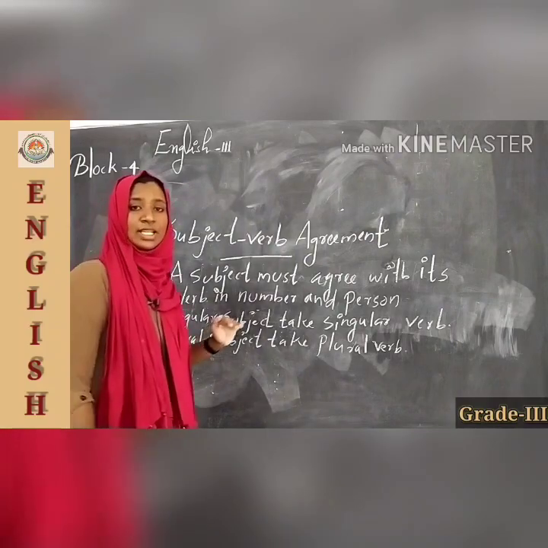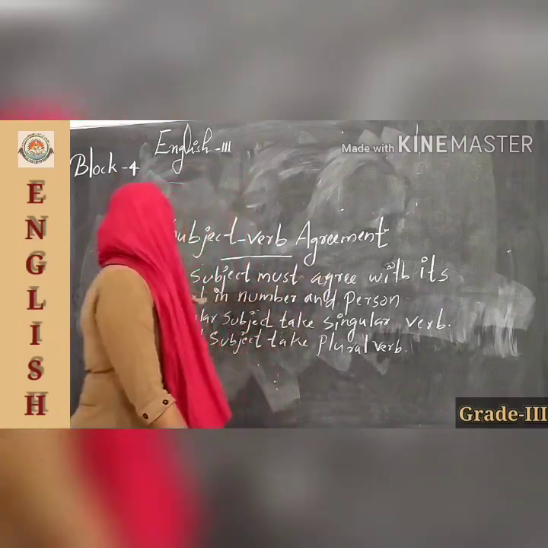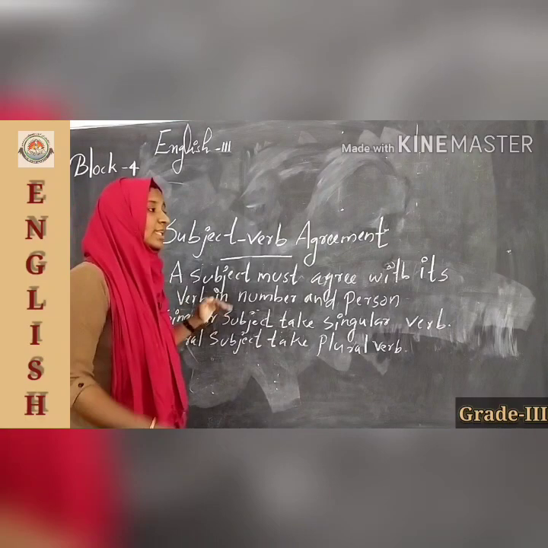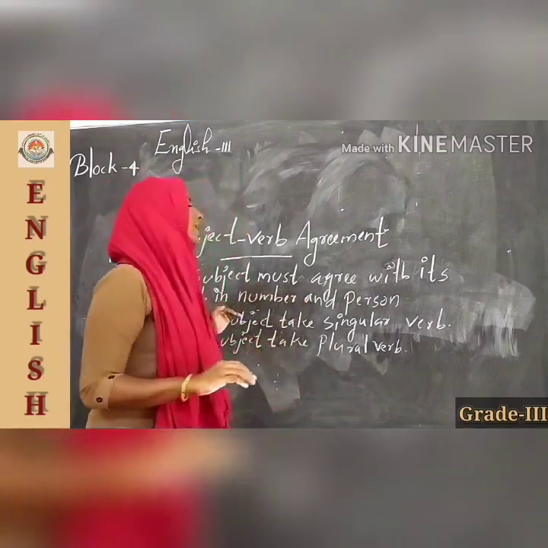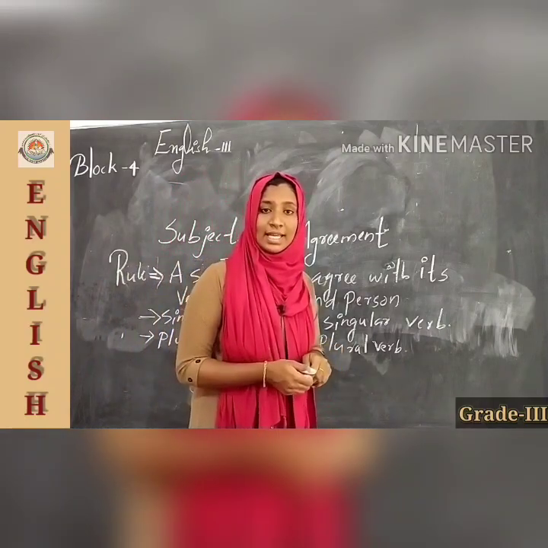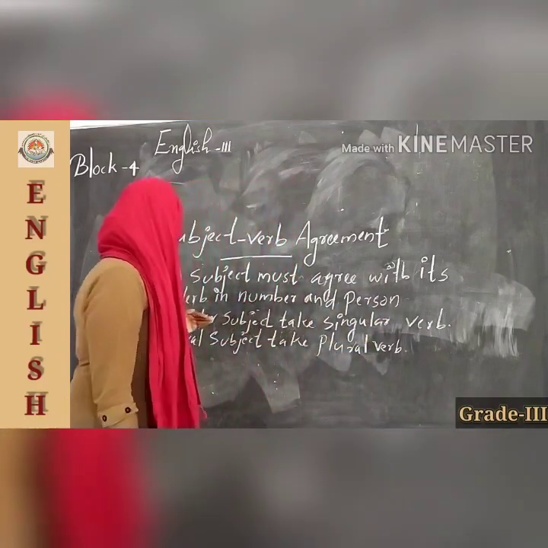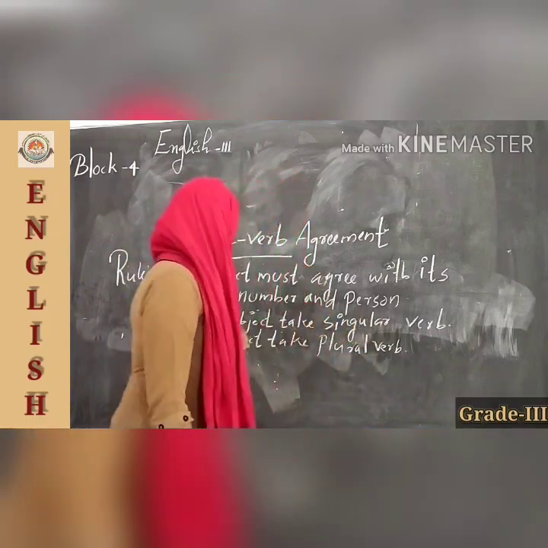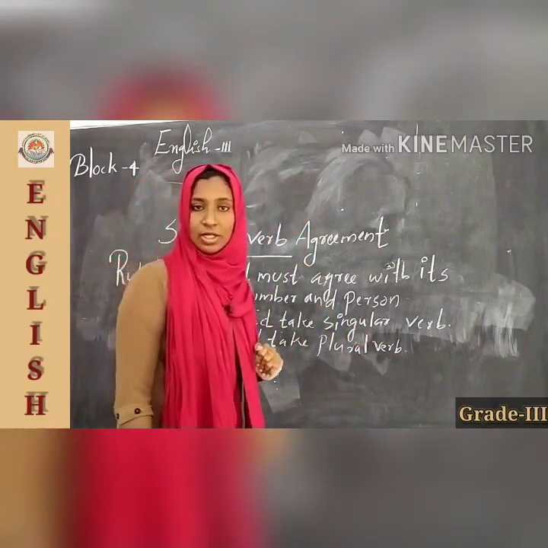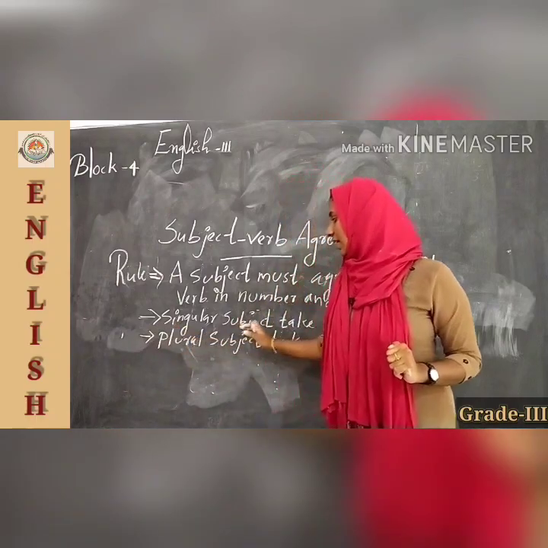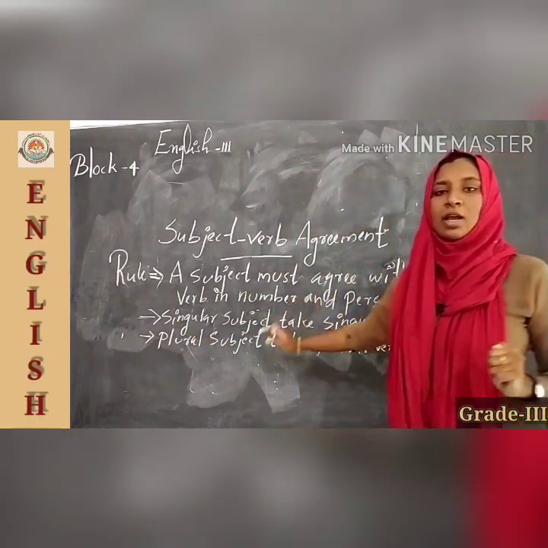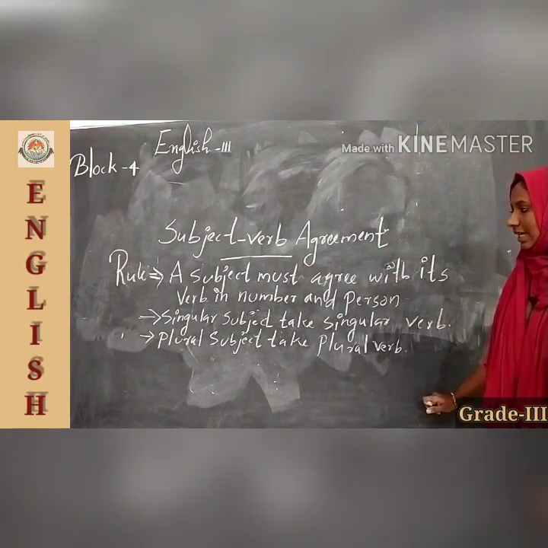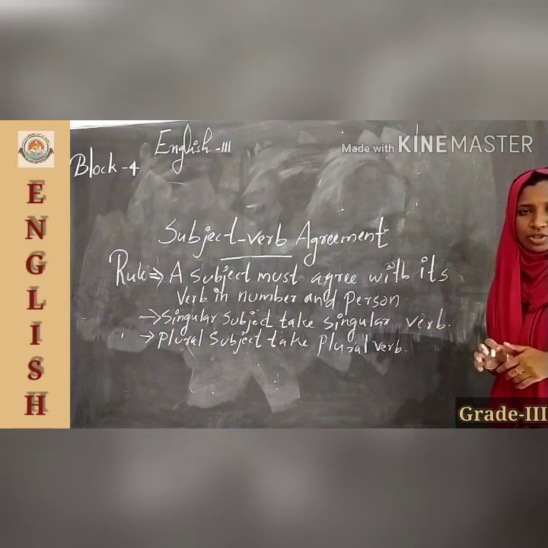Is it clear to you children? I already said that the rule for subject verb agreement is a subject must agree with its verb in number and person. That means a singular subject takes a singular verb and a plural subject takes a plural verb. A singular subject can take only a singular verb and a plural subject can take only a plural verb. Is it clear? Please note it down in your notebook. Okay.